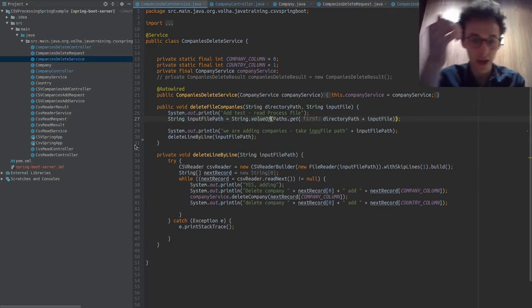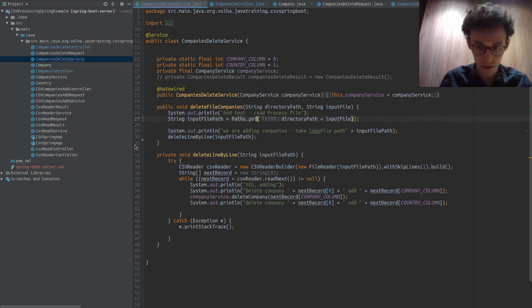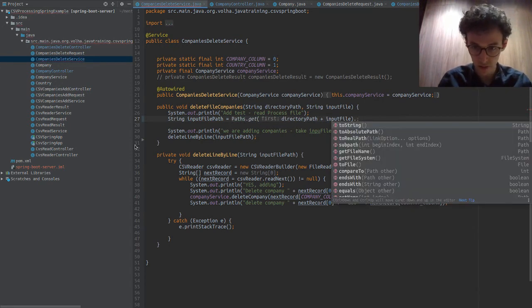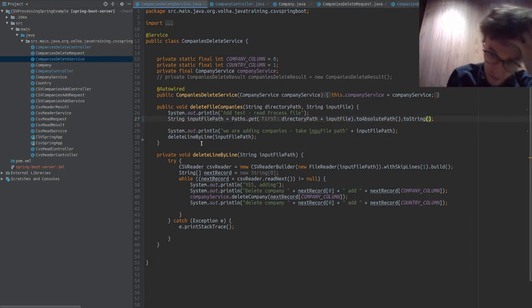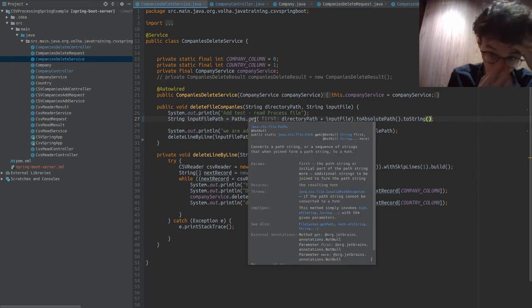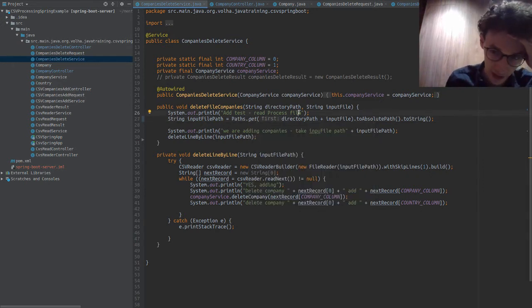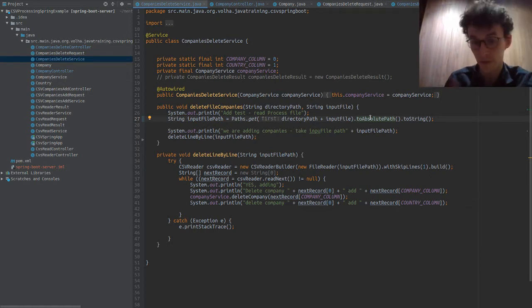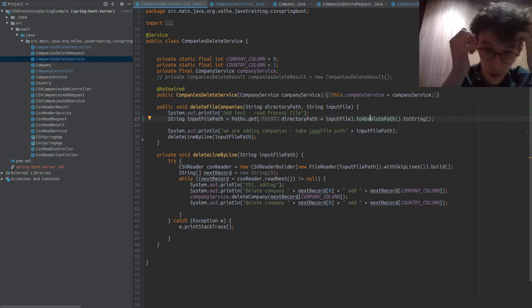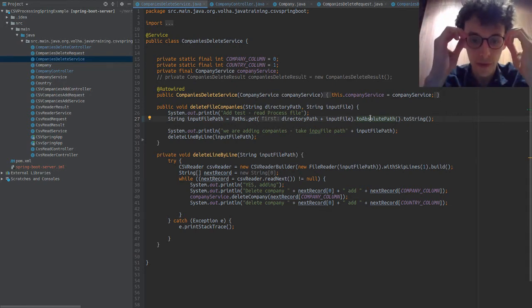String value, I think you can actually do this. Just kind of, or to absolute path, and then to string. So it's more explicit here, because when we do string value with paths.get, obviously it works in this instance, but it's a bit funky, right? Whereas when we do to absolute path, if I'm reading the code, it's very clear that I'm getting the absolute path, and then I'm getting the string of that absolute path. So I think that's a little bit better. But it's great that you're using paths. I'm really pleased. We are adding companies.